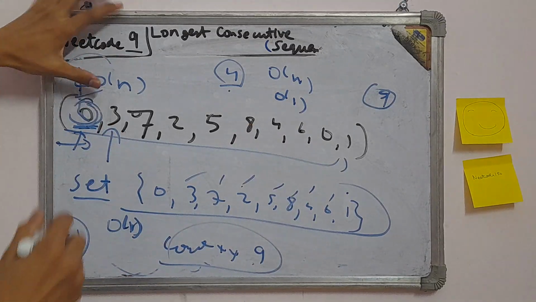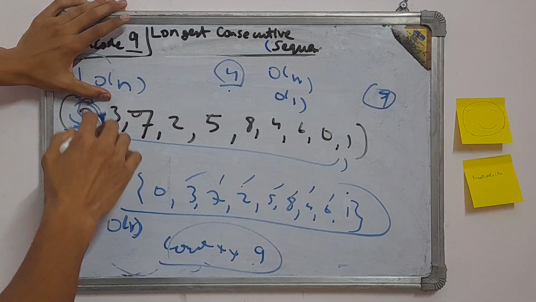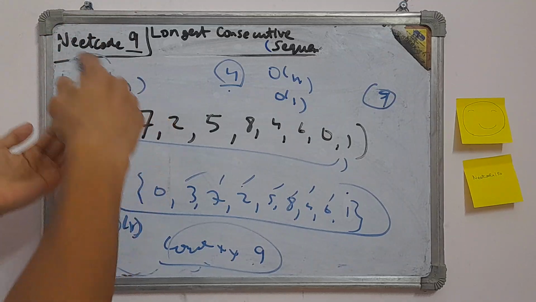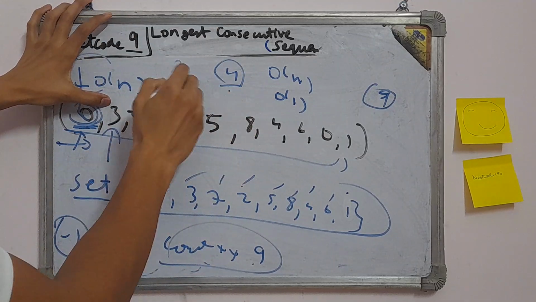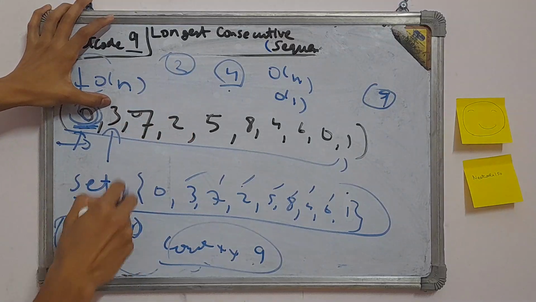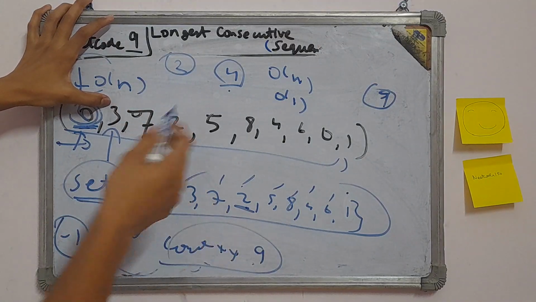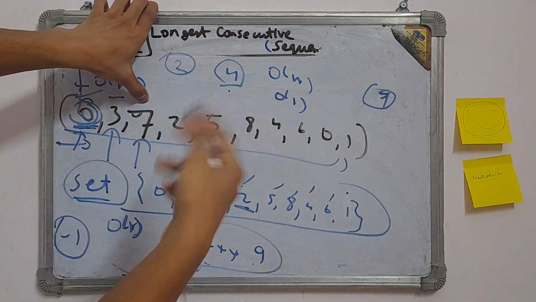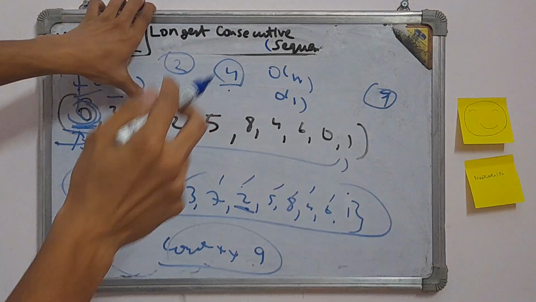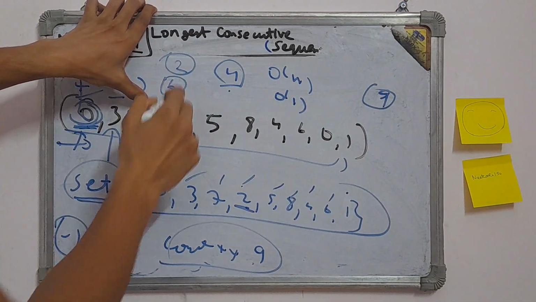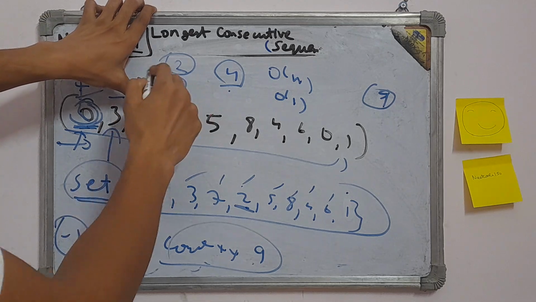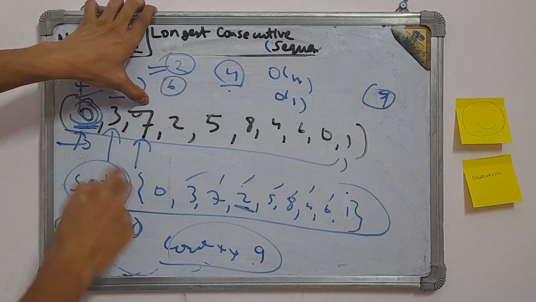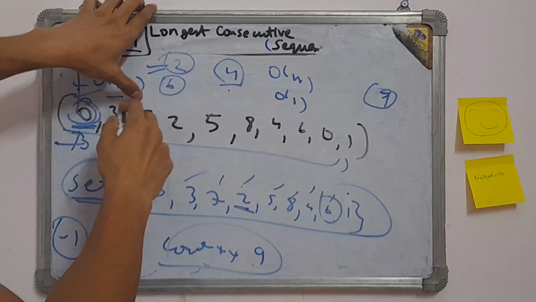Now we go to 3. We ask, is 3 a valid index that can start the sequence? So we ask is 2 in the array or not. We ask the set, is 2 there, and it says true. That means this is not a valid index, so we skip it. Now 7 can or cannot be the starting point of a sequence. So we ask is 6 there. If 6 is there, that means 7 is not valid. We have to start from 6 to get the longer answer. So we ask the set, is 6 there? It says yes, 6 is there. So we skip this again.